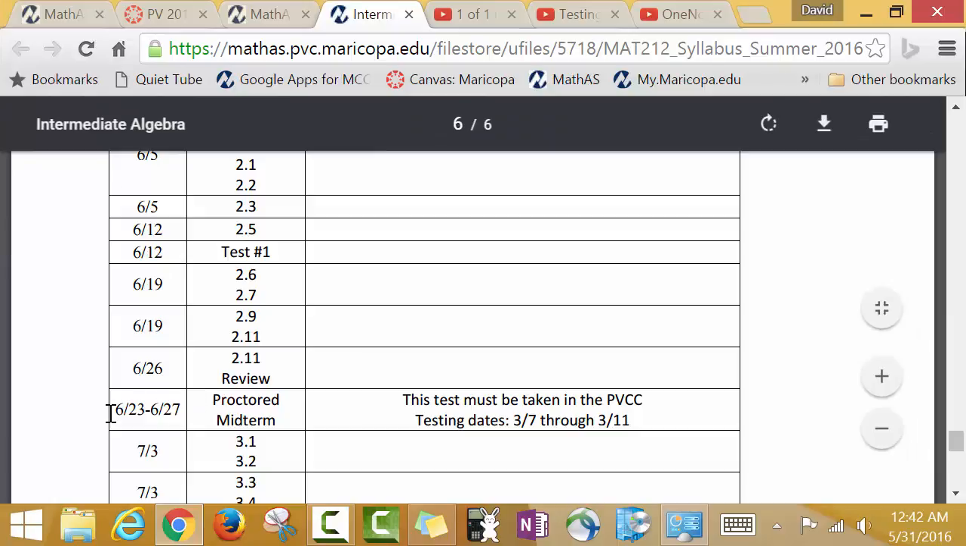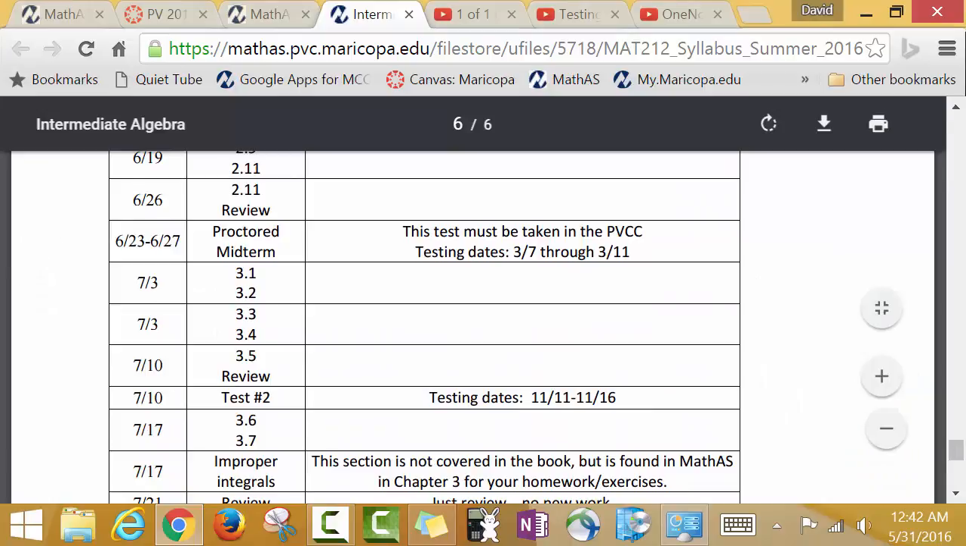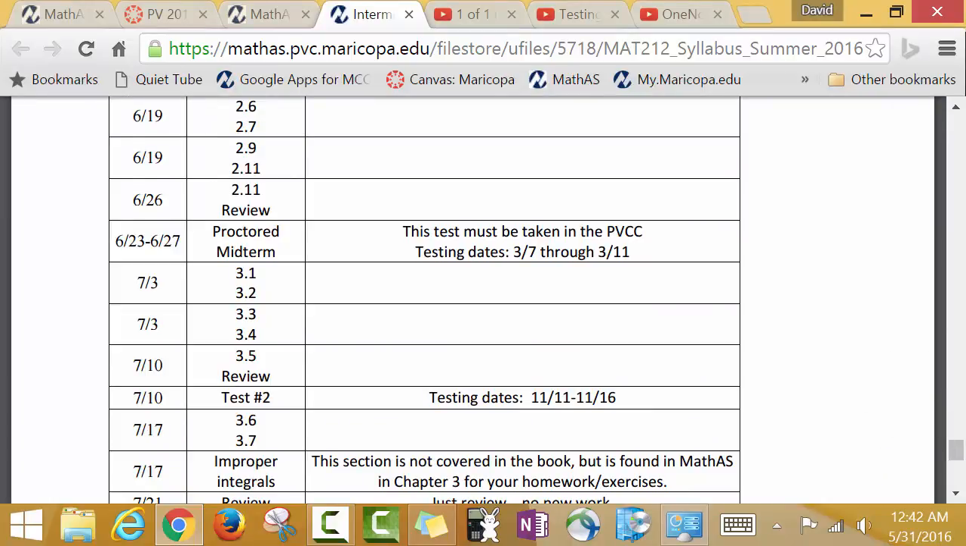Your proctored midterm is going to fall between 6/23 and 6/27, so the testing dates are 6/23 to 6/27. Now, if you look at that, what is 6/23? 6/23 to 6/27. That is a Thursday and a Monday. The idea on that is you get the weekend to study, and you can either take it, if you want, that Thursday at the testing center, or you could take it Monday at the testing center, or you can take it any day in between using ProctorU. Okay, and so plan ahead. If you need to request off of work, or you need to get a babysitter or whatever for those dates so you don't have to use ProctorU, there you go.